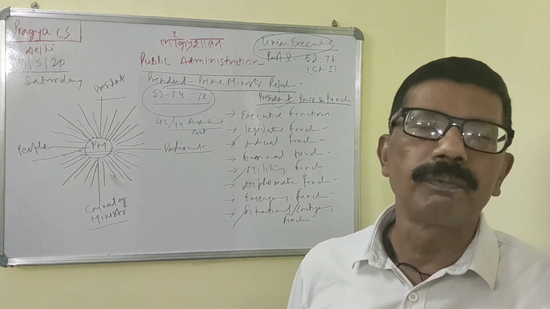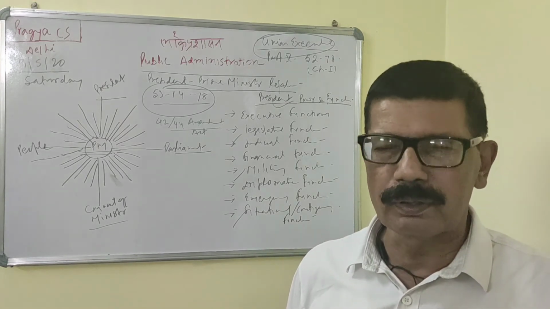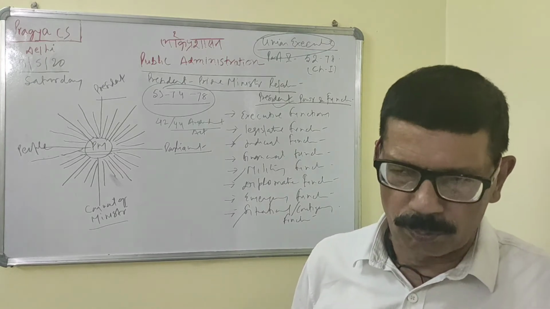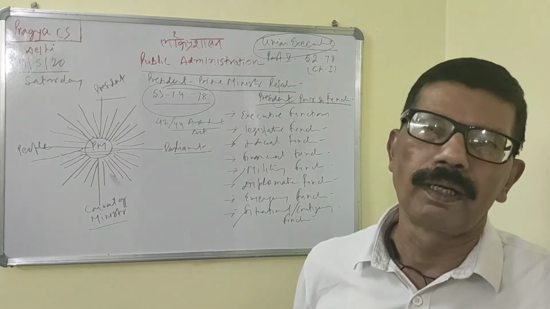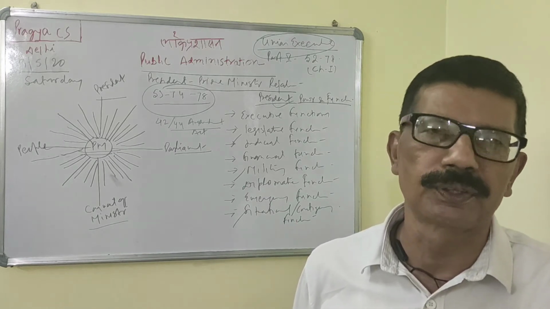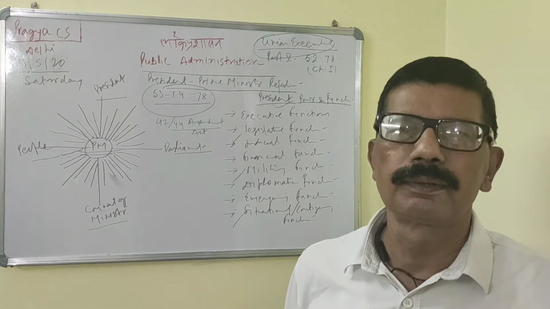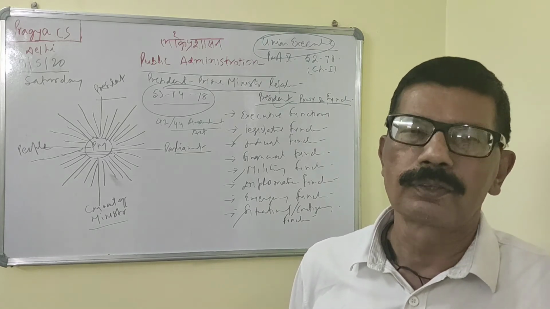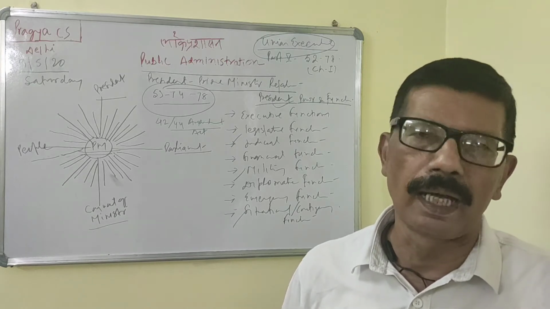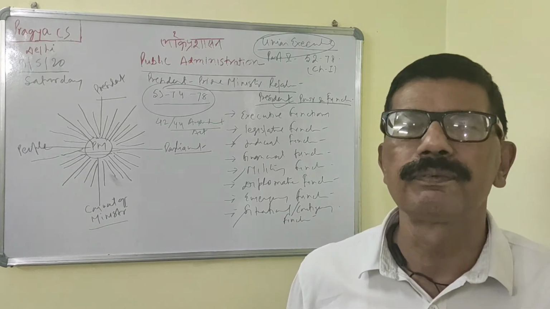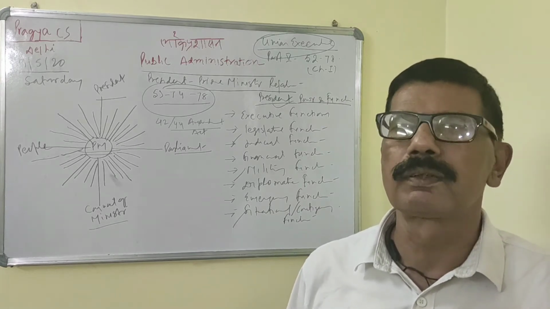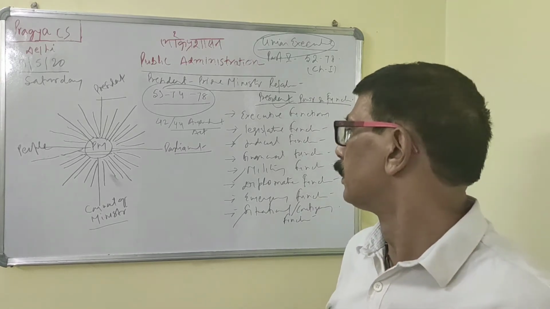Under Article 356, he can impose constitutional emergency, that is called President's rule also. When the functioning of a state is not taking place in accordance with the Constitution, then the President has power to declare constitutional emergency in a state, and he can take over the entire legislative and executive function of the state in his own hands. So this is called state emergency.